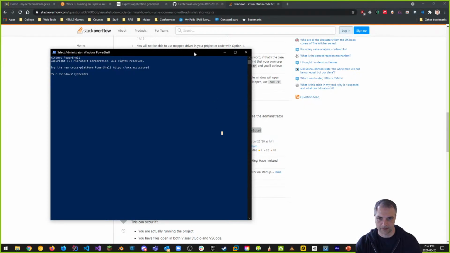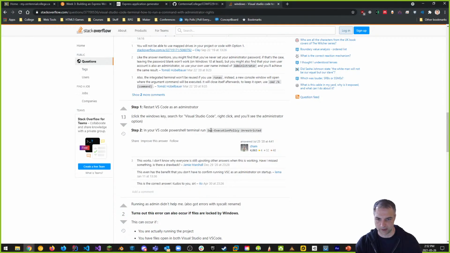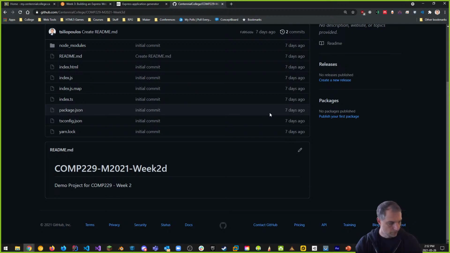It's going to ask you if it's okay. And once you've run it as administrator, you can type in this execution policy, Set-ExecutionPolicy Unrestricted. Once you do that, you restart Visual Studio Code, and you'll be able to have no problem with PowerShell. All right, so that is this.